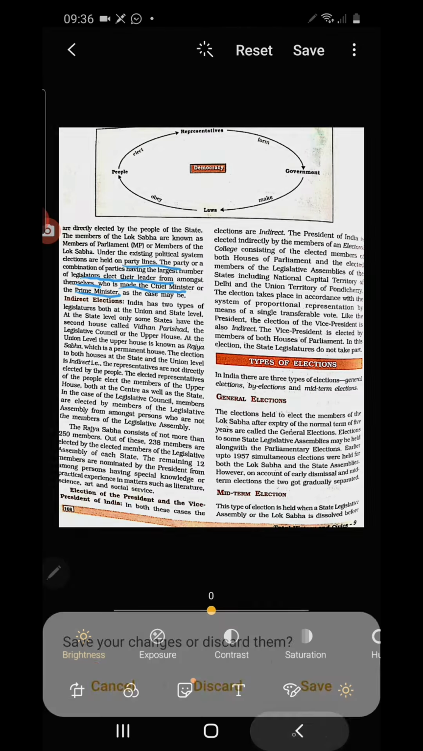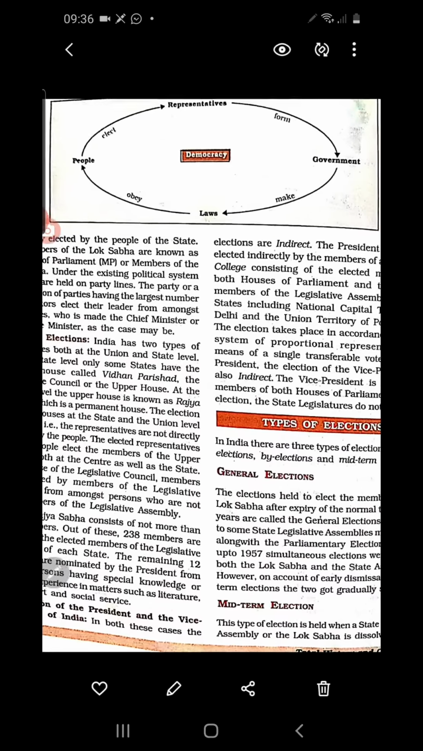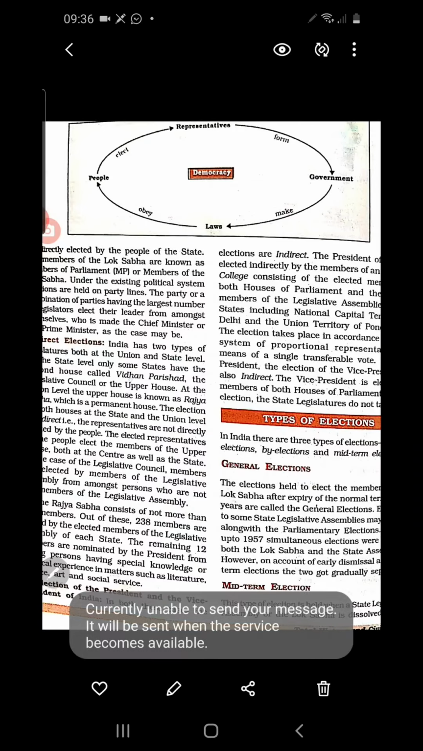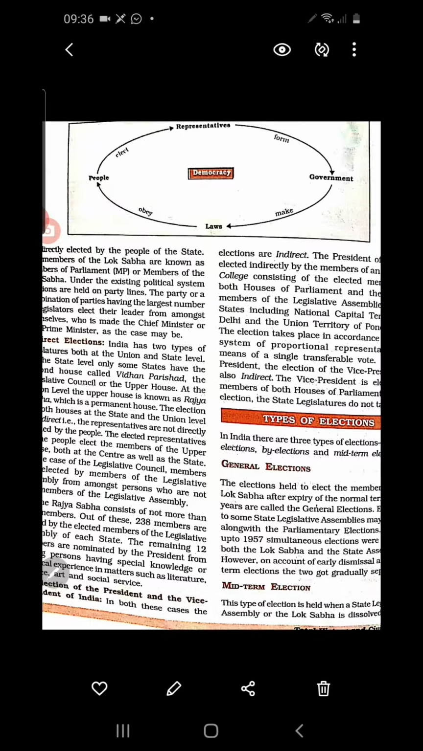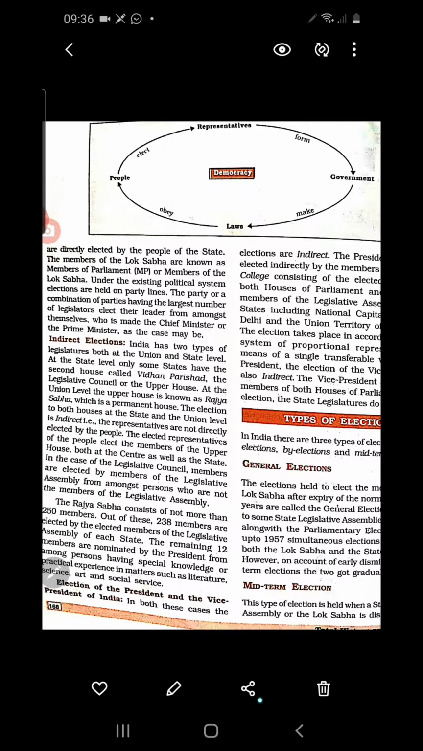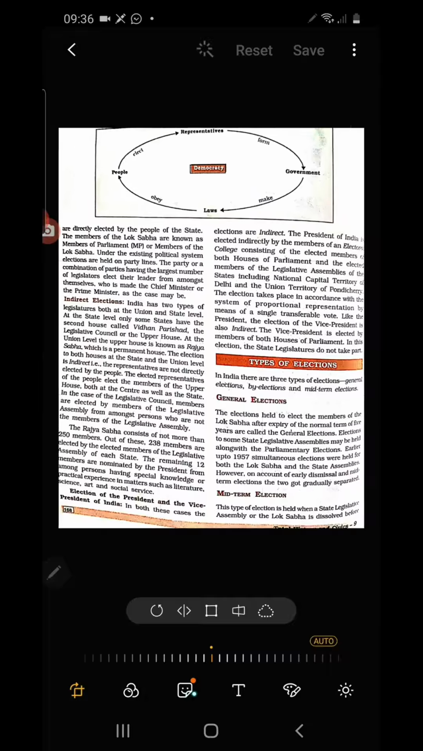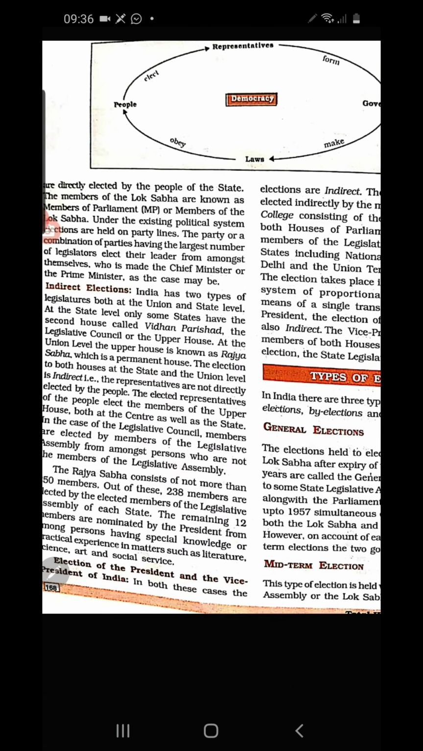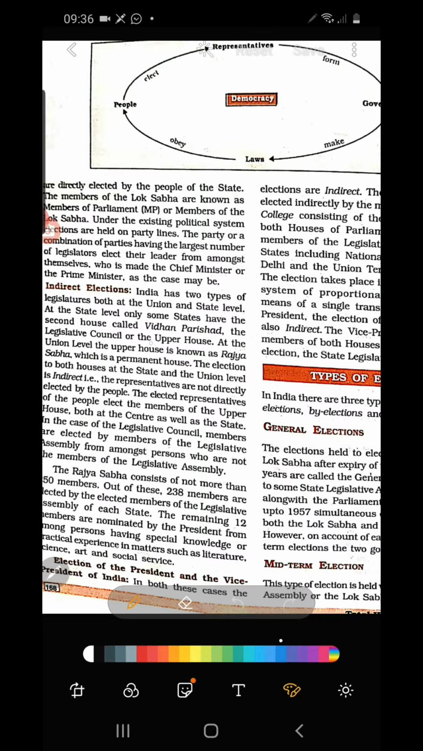Next we discuss the indirect election. How is the indirect election held? India has two types of legislature, both at union and state level. At the state level, only some states have a house called Vidhan Parishad. I told you, only a few states have two houses. Otherwise a state has only one house, which is the Vidhan Sabha. Vidhan Parishad only a few states have. It is the legislative council or the upper house.